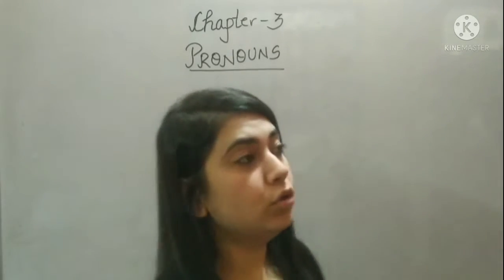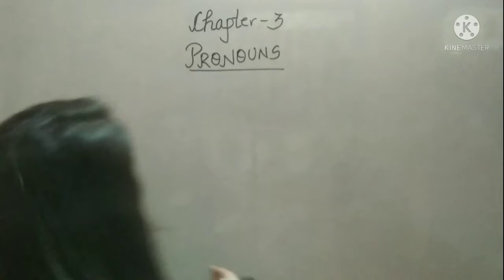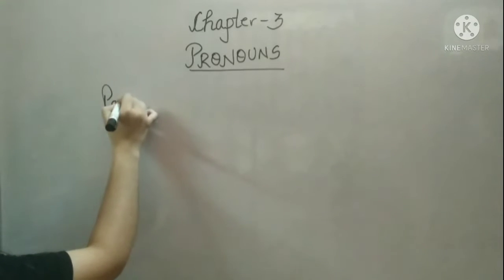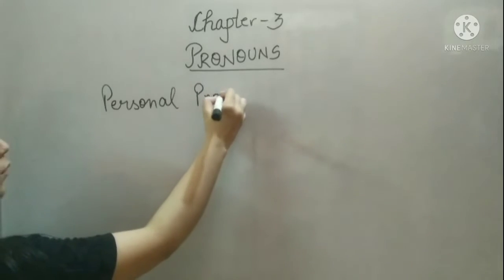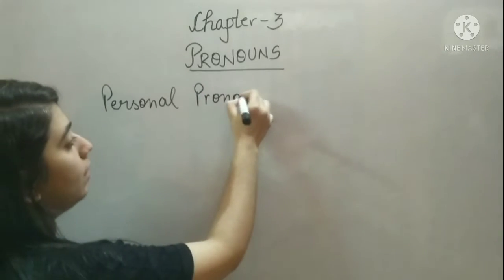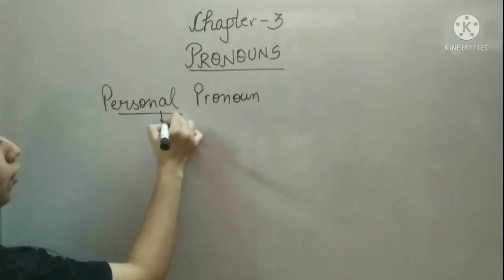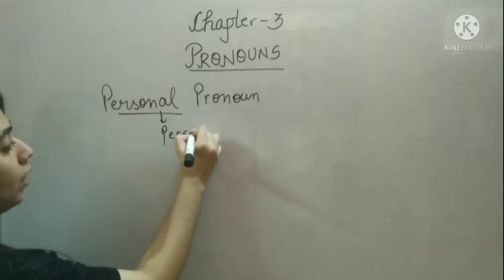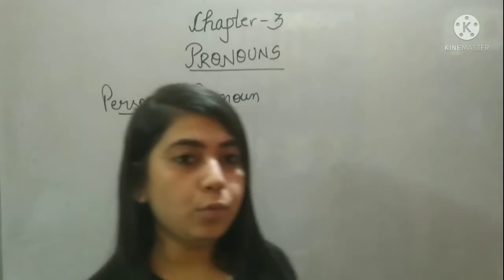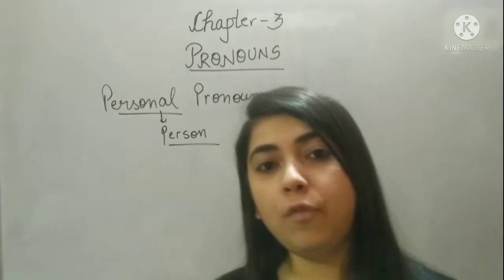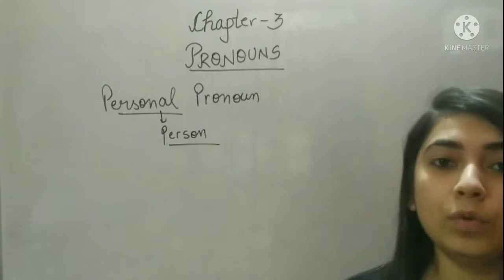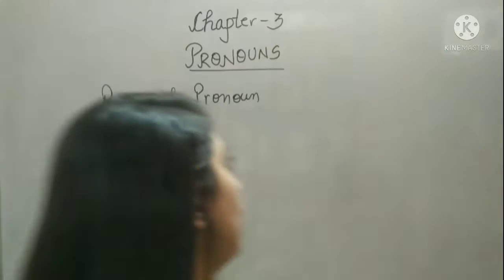Now let's talk about types of pronouns. First one is personal pronoun. Now personal, where has this word personal come from? It has come from person, right? So all the pronouns that we use for a person are known as personal pronouns.